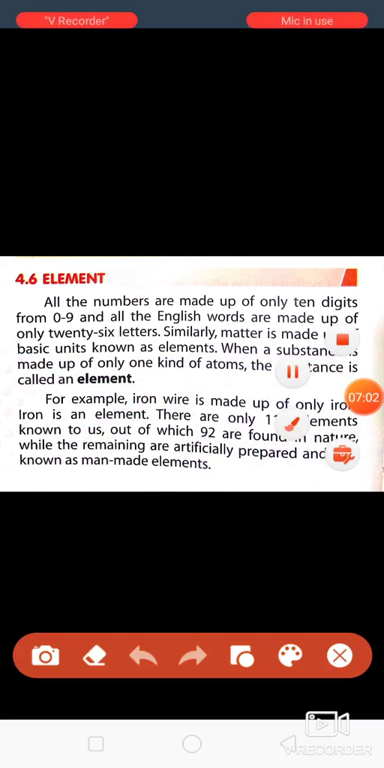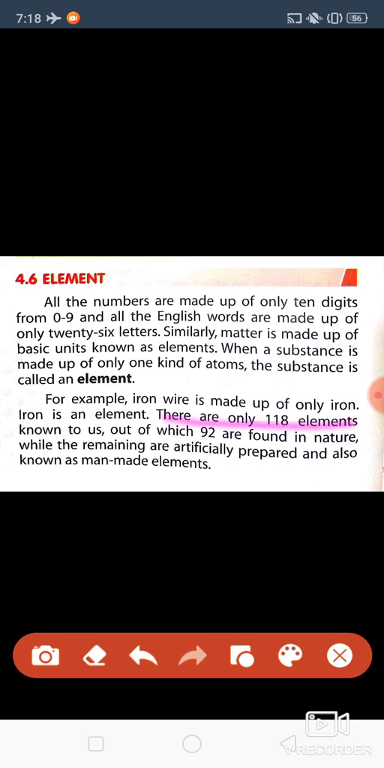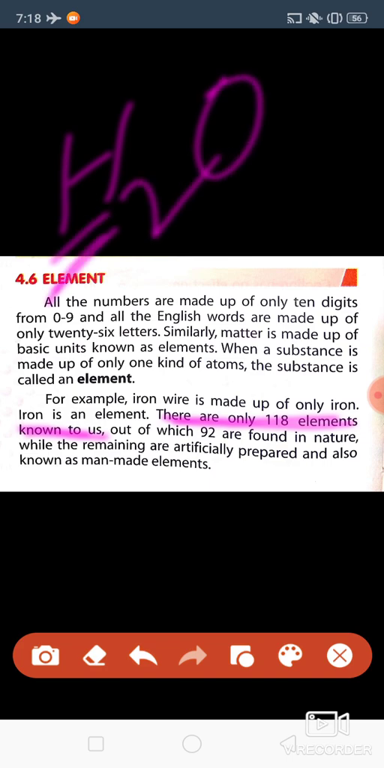So in total how many elements are there? Earlier also I told you there are 118 elements known to us. It means from these 118 elements only all the matter is made up. Okay, maybe 2-3 elements can combine together and form one substance, or 5 to 6 elements can come together and make one substance. Like I have given you the example of water, where two types of elements are combined together, hydrogen and oxygen. I have given you the example of salt.